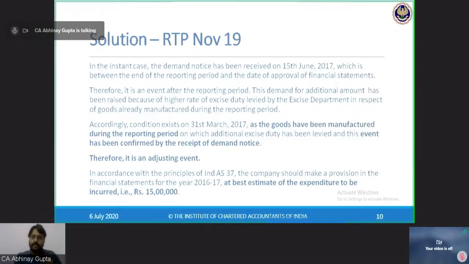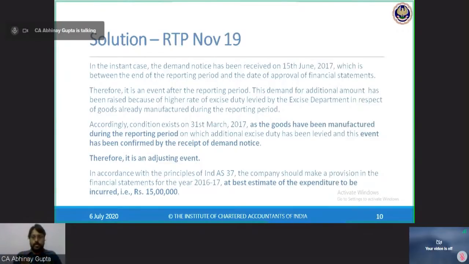So goods were completed. Excise duty should have been paid, or liability should have been recorded for the excise duty. Accordingly, the condition exists as at 31st March as the goods have been manufactured during the reporting period.